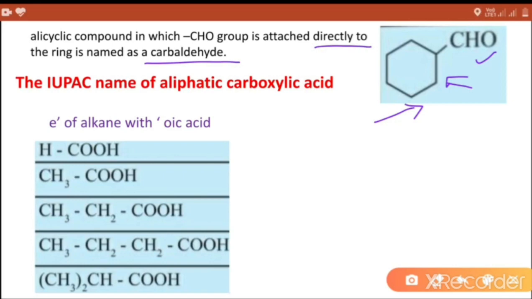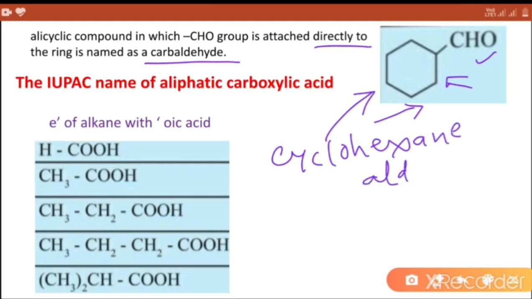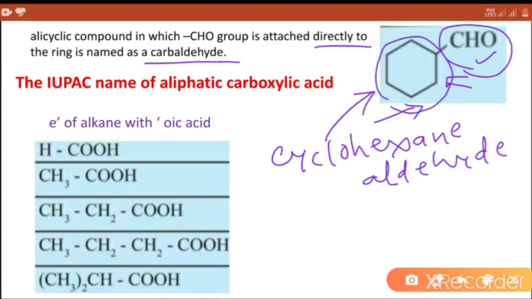And the common name of this compound is cyclohexane aldehyde. This is cyclohexane and this is aldehyde. Cyclohexane aldehyde.